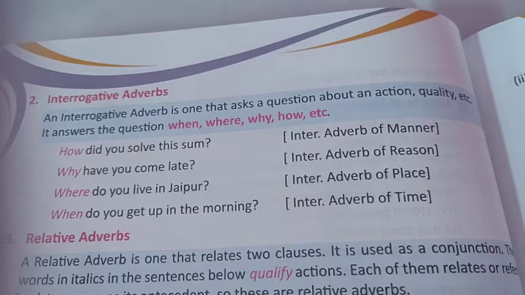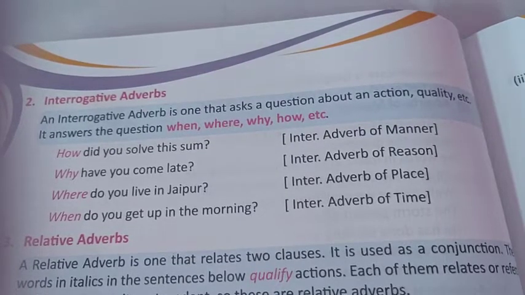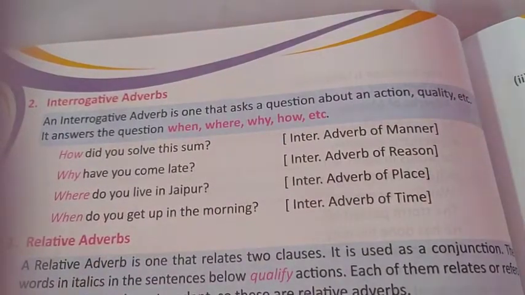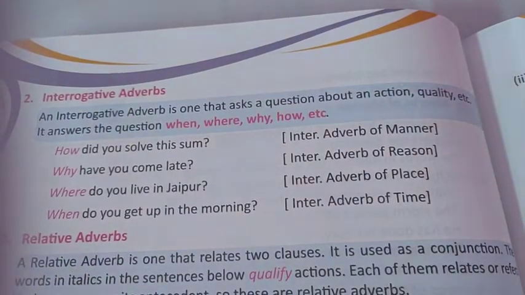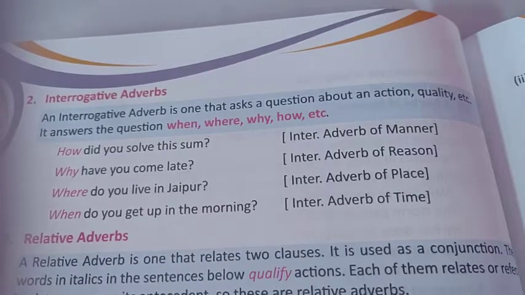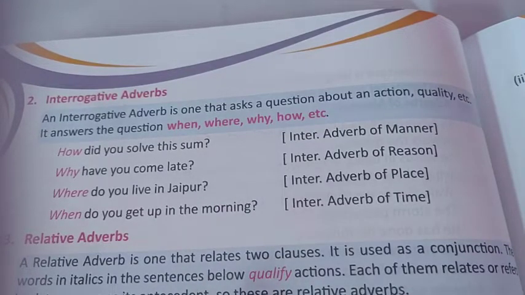So you have to mention here, you have to give reason for it, that why have you come late. So this is interrogative adverb. Where do you live in Jaipur? Now it's the interrogative of place. It tells us at what place an action takes place. So where do you live in Jaipur?